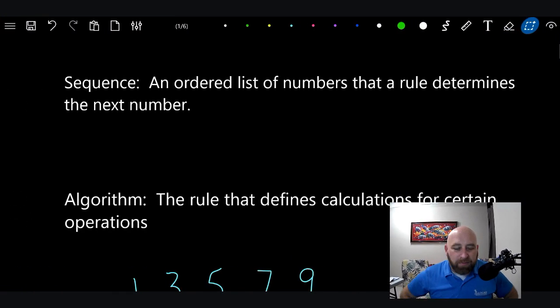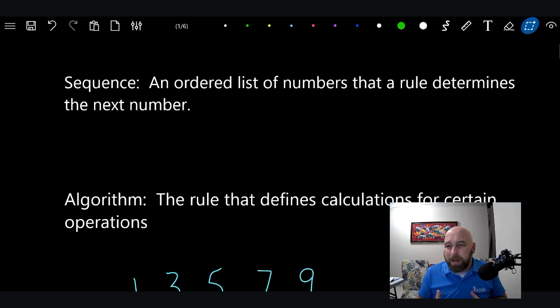We're going to be talking today about sequences. What is a sequence? Well, I'm glad you asked because I'm going to tell you. We're on page 450. It says that a sequence is an ordered list of numbers where a rule determines the next number. So basically, a sequence is a grouping of numbers in order. And what puts it in order? The rule. There is a rule behind it.